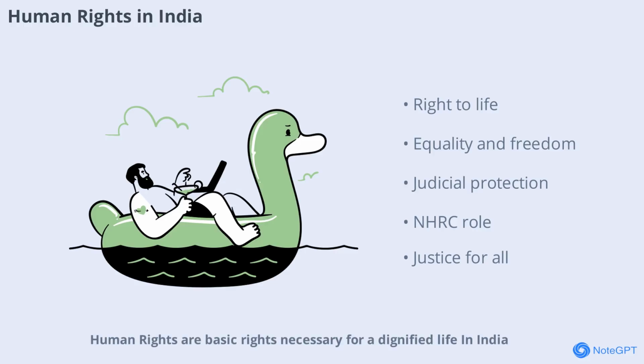Human rights are basic rights necessary for a dignified life. In India, these include the right to life and liberty, equality, and freedom. Human rights are protected mainly through fundamental rights in the Constitution, the judiciary, and the National Human Rights Commission. These rights ensure that every citizen enjoys freedom, equality, and justice. The judiciary plays a crucial role in upholding human rights, while the NHRC addresses violations and promotes awareness. Together, these mechanisms help create a just and fair society.